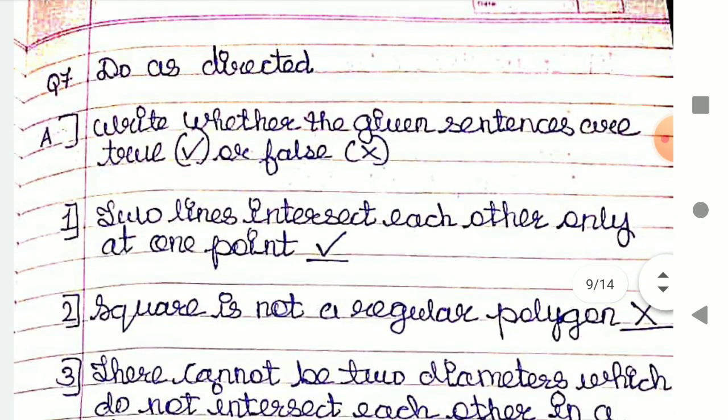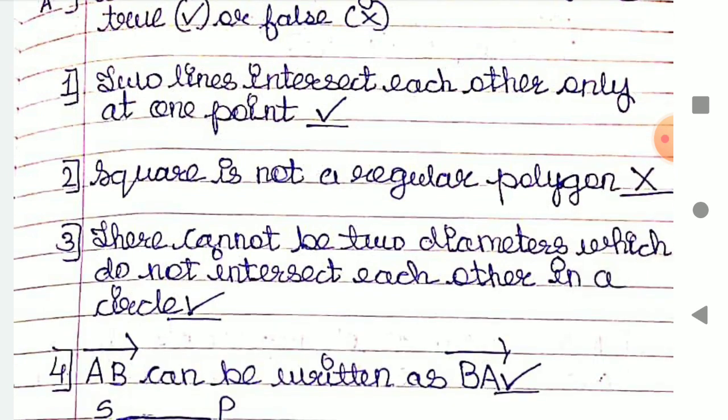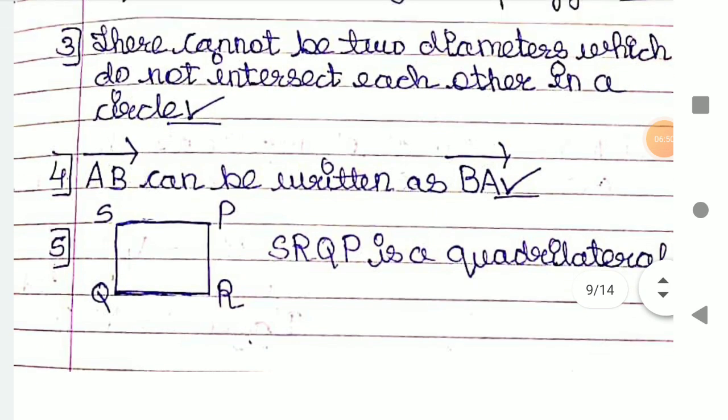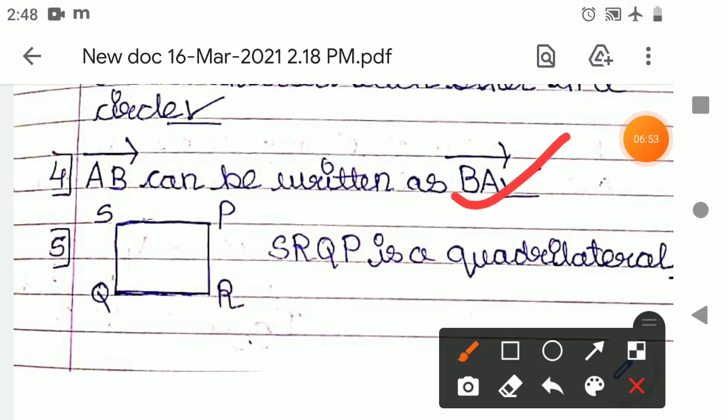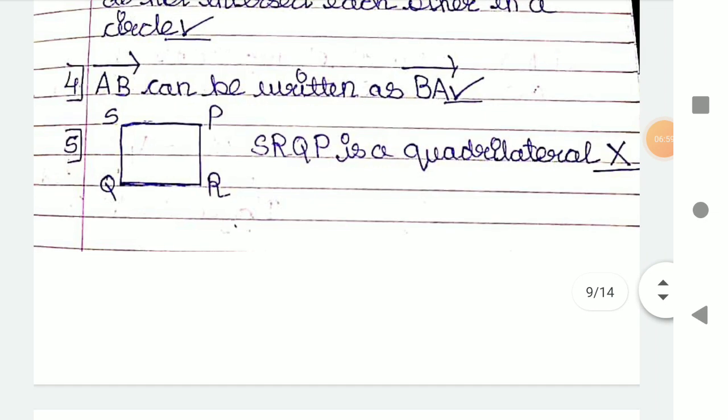Now write whether the given sentences are true or false. Here, two lines intersect each other only at one point. So it is true, here it is true, and here it is false. Here again it is true, and here again it is true. And question number 5 is false.